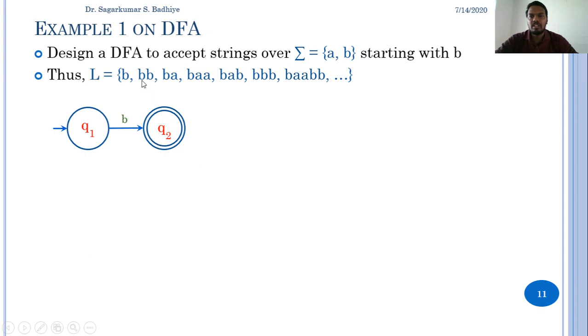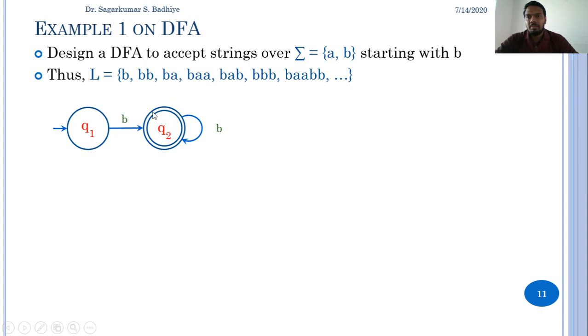So consider another string BB that is to be accepted by this particular DFA. We'll again start with Q1, and as there is a transition for B on Q1, whenever I get a B, I will always move to Q2. In Q2, when I get the next B, I must make a transition to a final state, right? So in Q2, if I get a B, I will make a transition to Q2 itself, as Q2 is a final state. So this will accept the string BB, and this is a self loop, so we can make any number of transitions on input B to the same state and it will be accepted.